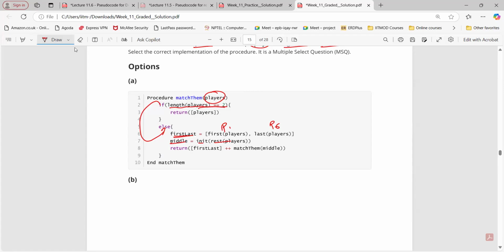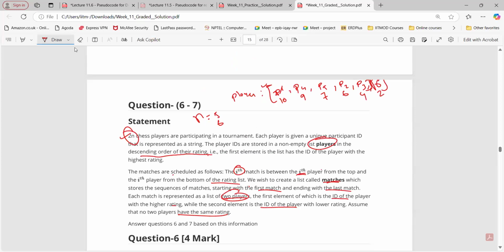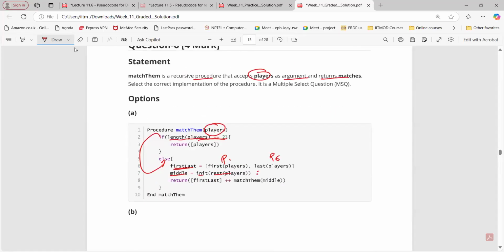So first we are removing the first element and then the last element. If we remove both, the remaining will be 4, 5, 2, 3. So 4, 5, 2, 3 will be taken as the middle element here. So P4, P5, P2, P3. Again, we are going to return the first name. What is first name? That is P1 plus match name of first, last, middle, that one which we have created above. First, last.